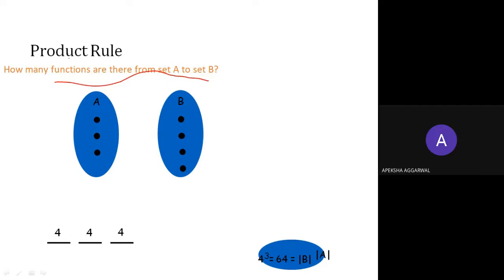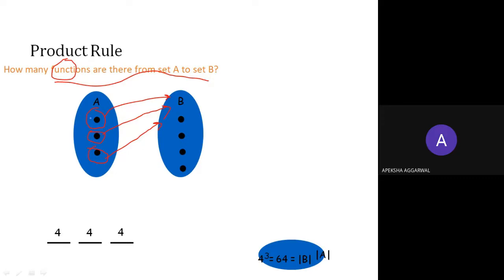So first of all, when do we call it a function? Every element should have only one image. That is called a function. Each and every element should have an image, and all the elements can have any image. It doesn't matter which one, but all the elements should have only one image.